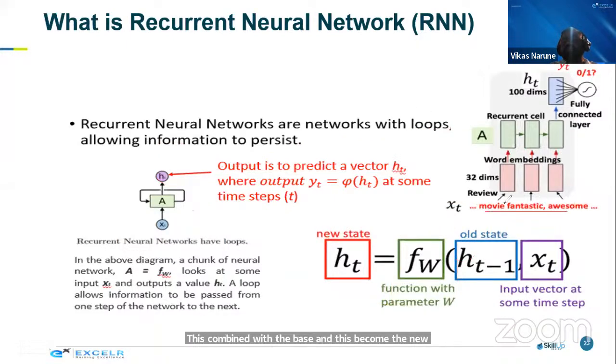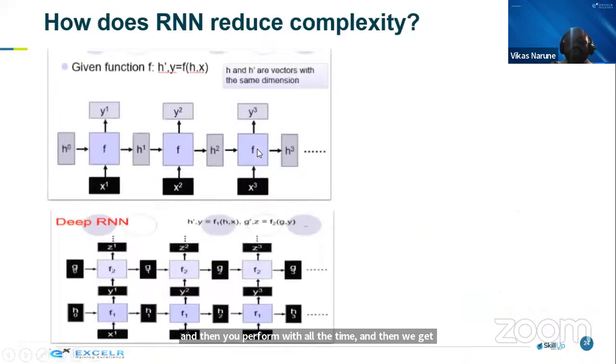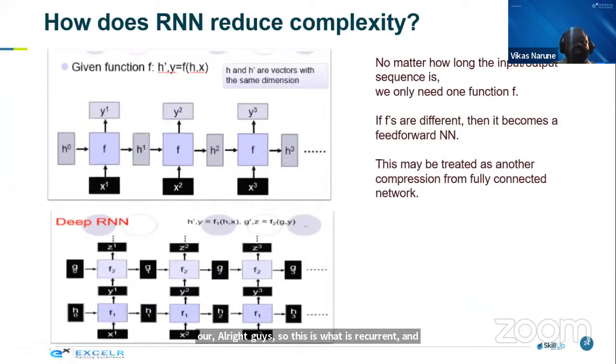Let's imagine I pass this sentence, it gets converted to words. These words get converted through the recurrent neural network, and then it performs with all the dimensions, and then we get our y-hat prediction. All right, guys. So this is what a recurrent neural network is all about. And for your explanation, there will be multiple such layers. So that is called a deep recurrent neural network.